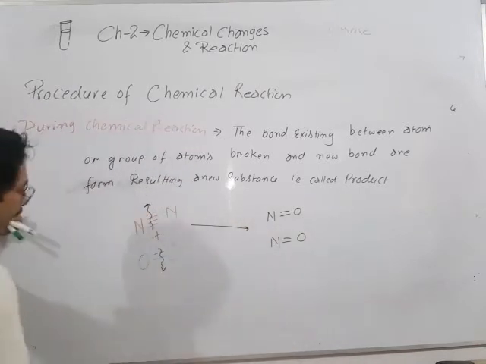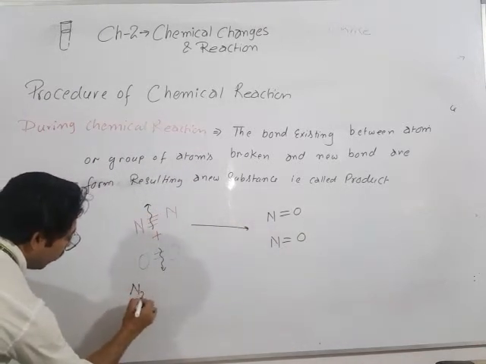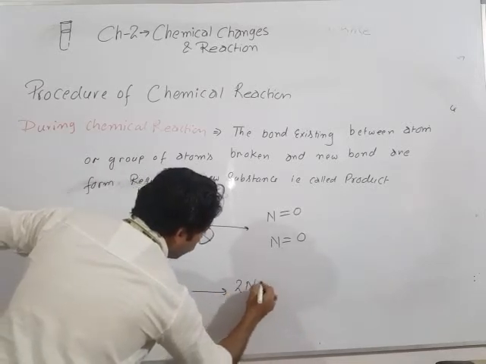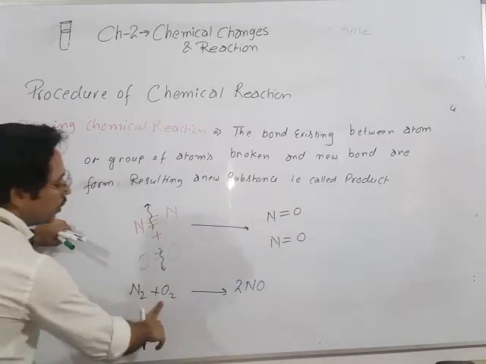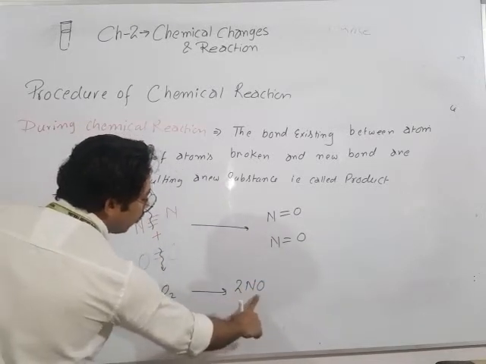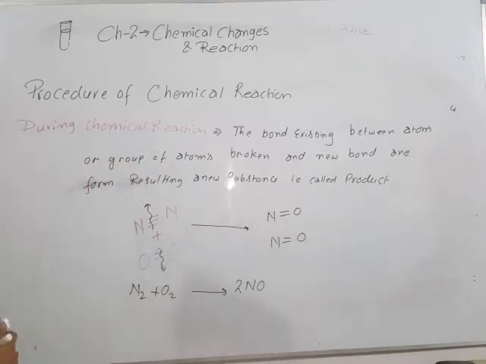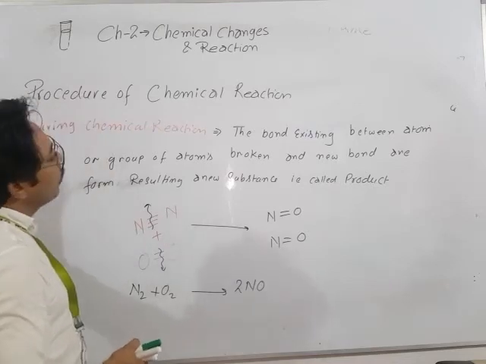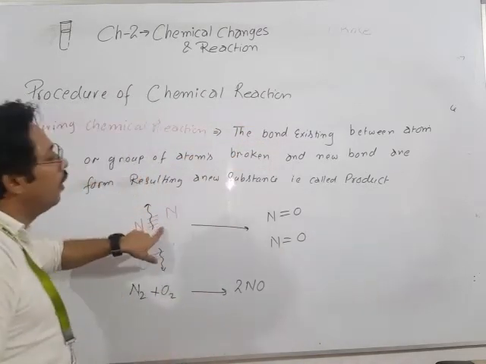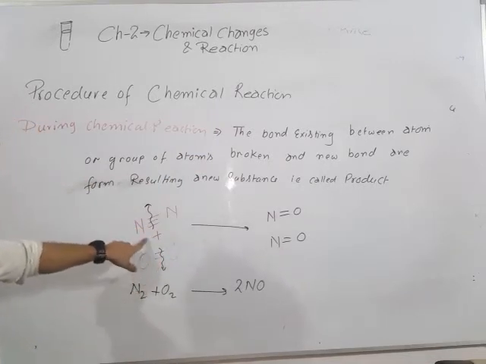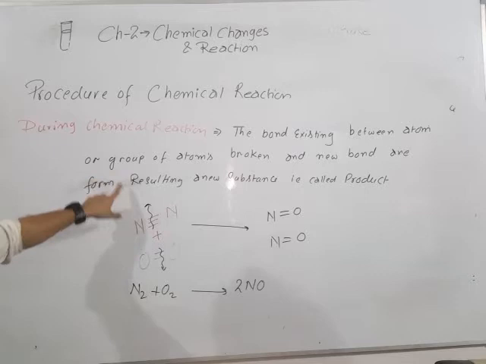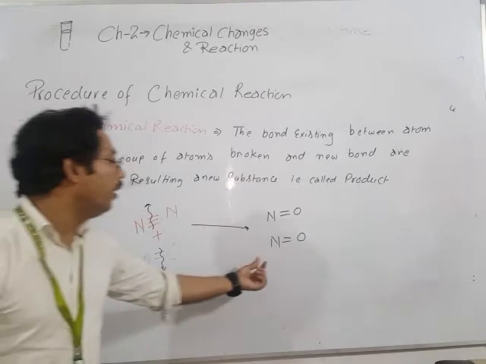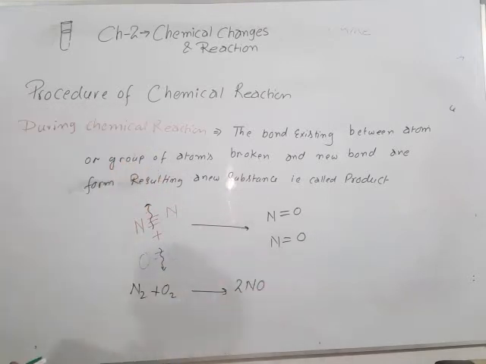As an equation I am writing N2 plus O2 gives 2NO, nitrogen plus oxygen gives a new product called nitric oxide. So once again, during the chemical reaction, the bonds existing between the atoms are broken, and then new bonds are formed between these atoms, resulting in a new product. I hope that it is clear.